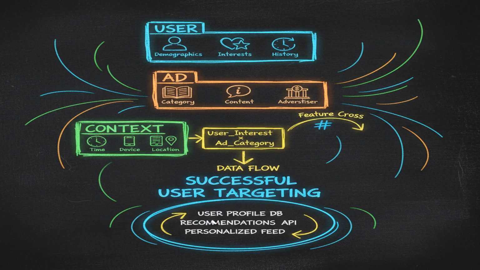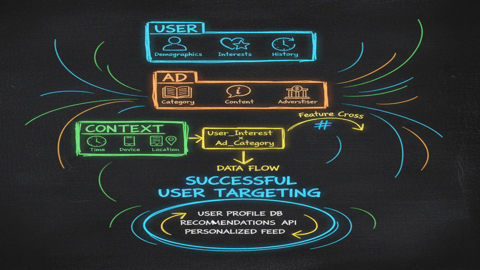What features do we use? We can categorize them into user features, ad features, and context features. User features include demographics, interests, and interaction history. Ad features include category, creative content, and advertiser information. Context features include time, device, and location.